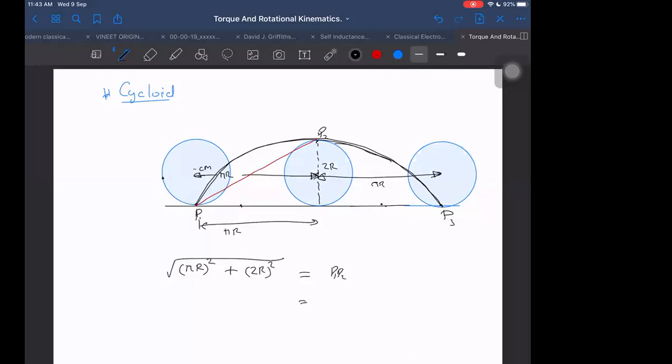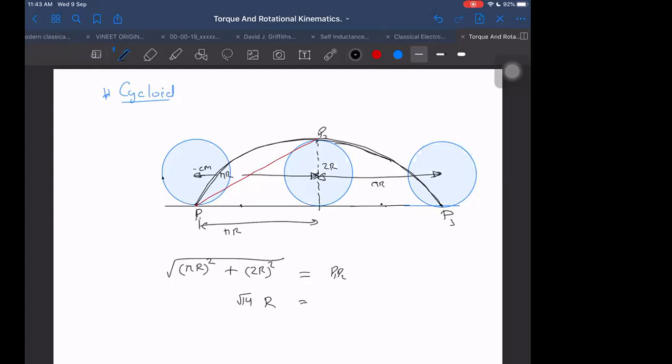Root of 12. Root of 12 will be equal to? No, sir, it is 2r whole square, 4r square. Why are you saying 2 pi r? It is pi r from here to here. I am taking this as 2r, that is 2r whole square, 4r square. So root of, oh yes, 14r, sorry. 4 plus 10, 14. Root of 14 I want. Root of 14 will be less than root 16.